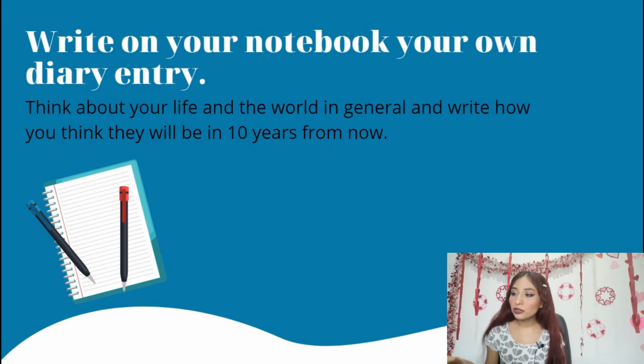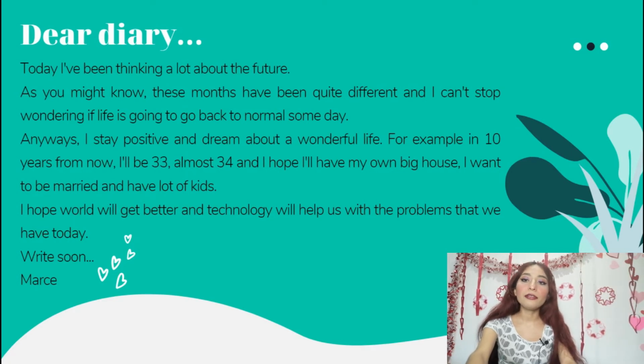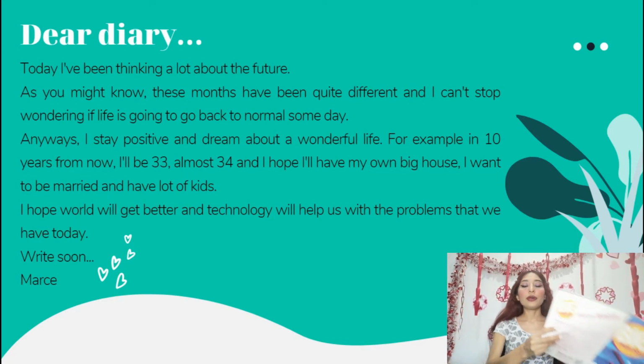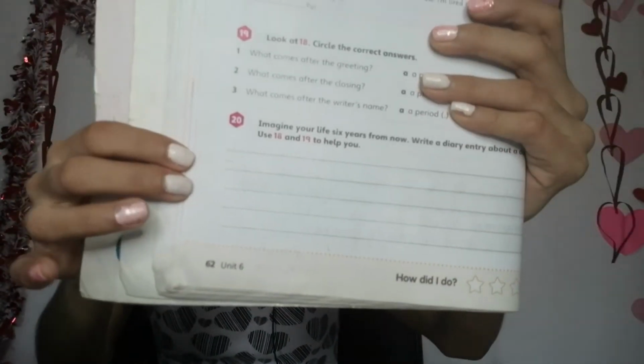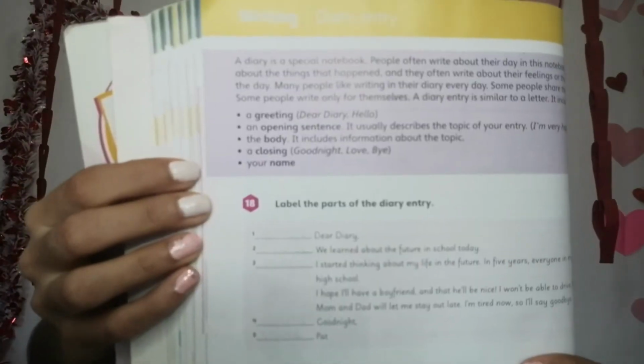Remember that your diary entry needs to have the parts that we've been practicing. The parts are in the workbook on page 62. There we have the parts: greeting, opening, body, closing, and your name.